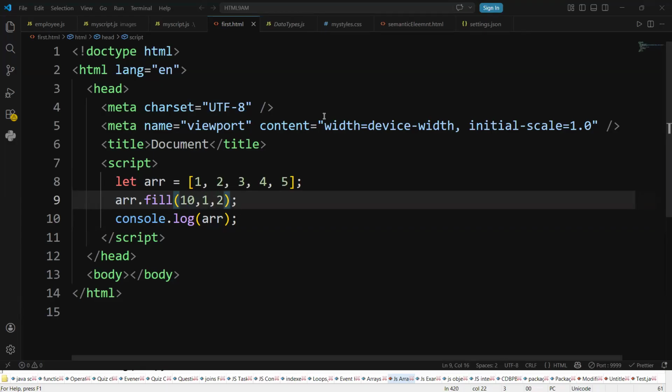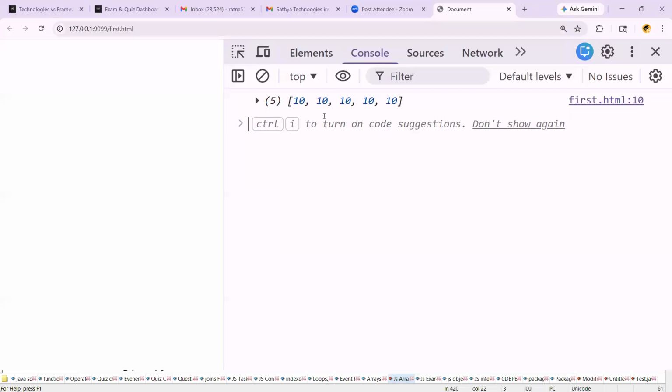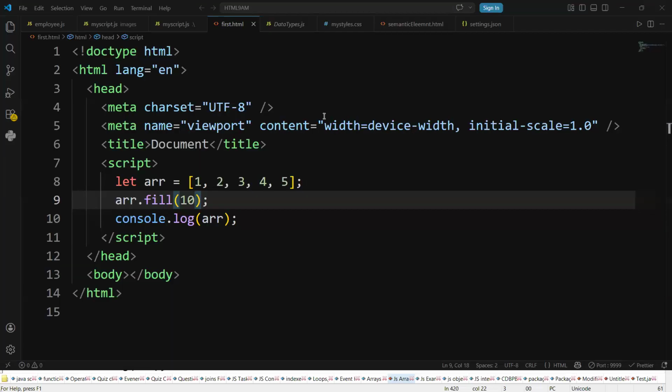Then what happened, this is the element name. The array is filling with what element here? 10. If you do, see this is called the start index and the end index. If you didn't give the starting index and ending index, what happened here? Completely the array is filled with what? Zeros. Complete array filled with what? 10.